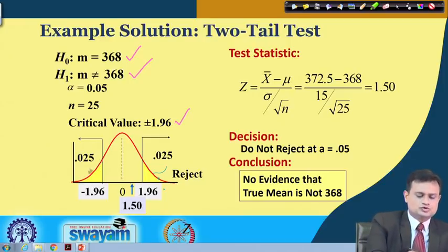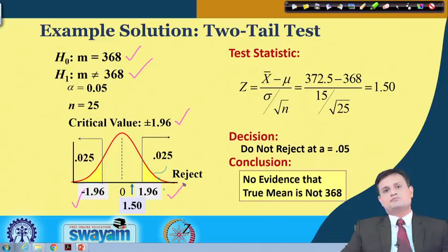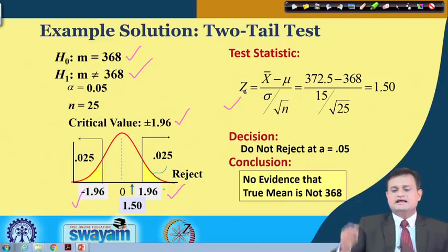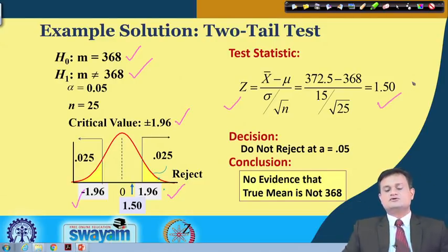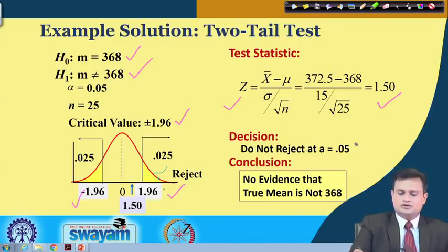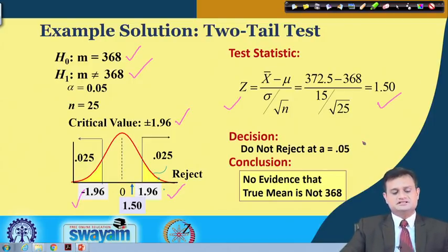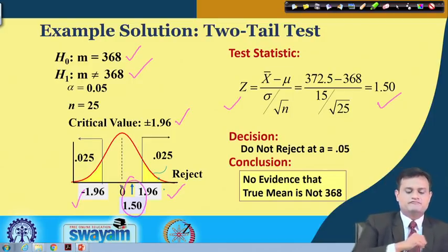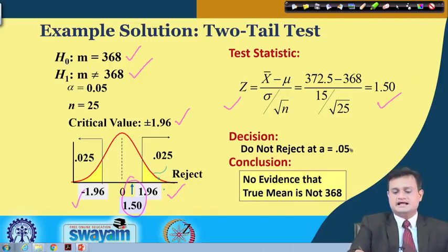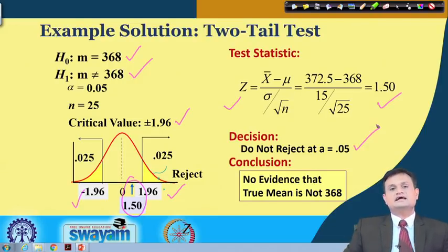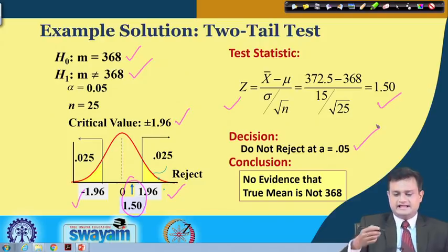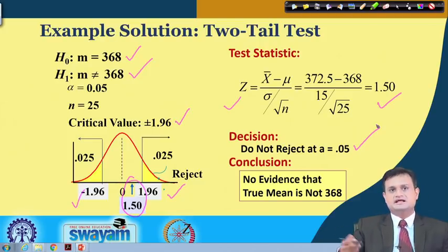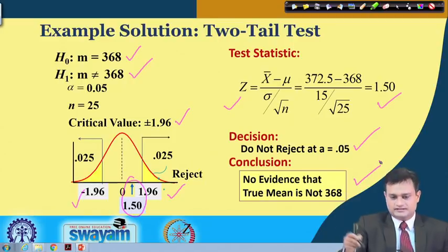I am referring to a two-tailed test, so this is minus 1.96 and plus 1.96. You just plug in the value. We have already seen Z is equal to 1.5. Now, again I will end up with the same decision because minus 1.5 is less than this, and I will say do not reject at alpha equal to 0.05, same level of significance, as I do not have enough evidence available.